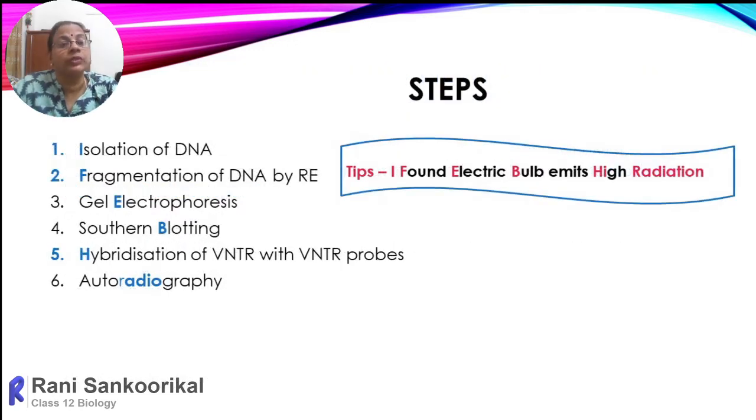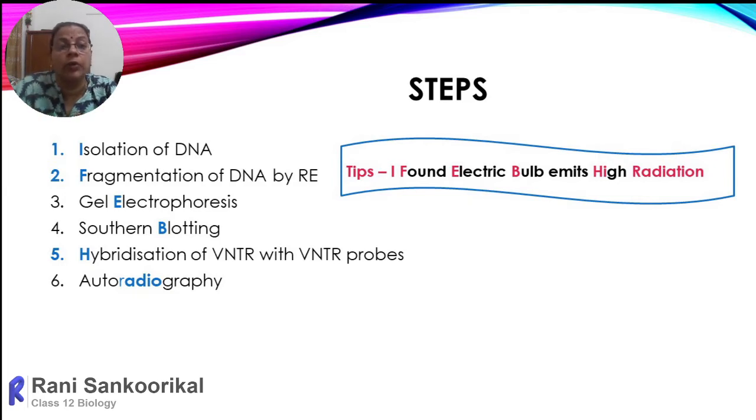Then we will move on to the steps. Our ultimate aim is to find out the location and how many times that VNTR is repeated from the paternal side and from the maternal side, and where it is actually located. So that uniqueness is what we have to find out. For the examination point of view, we have to mention these 4 steps, and each step a little more elaborately. So for that I am presenting here a small mnemonic technique.